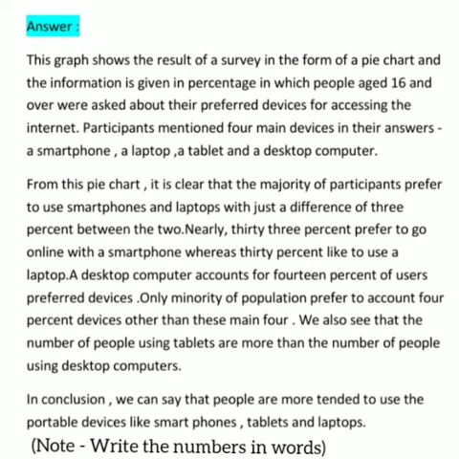Now, in the last paragraph, we write the conclusion in brief. So, in conclusion, we can say that people are more inclined to use portable devices like smartphones, tablets, and laptops.